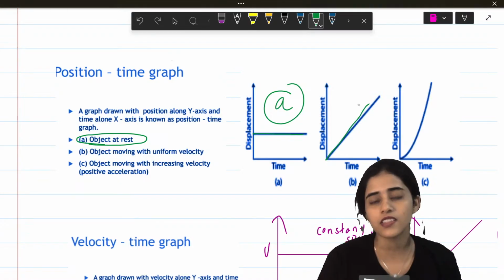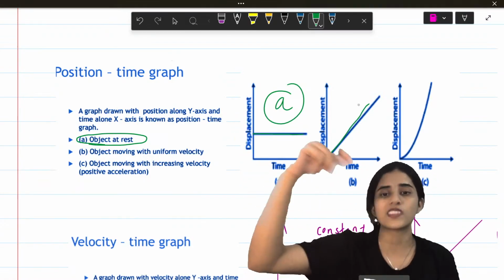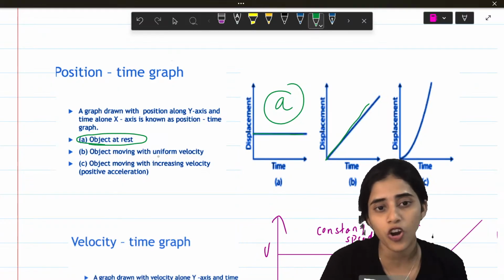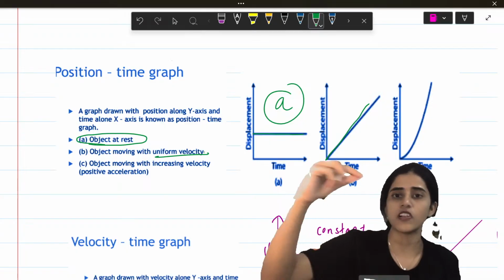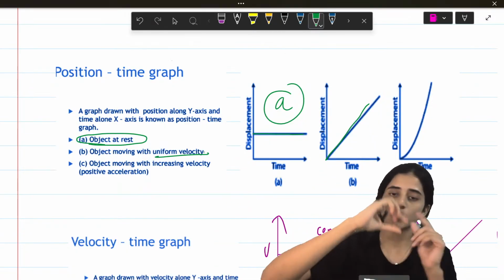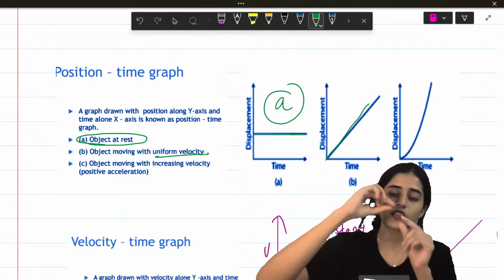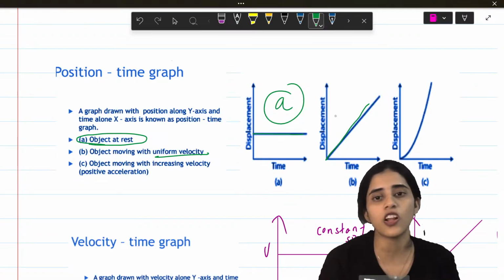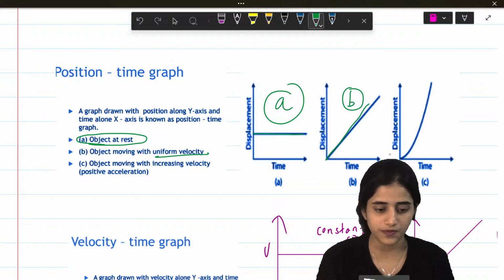Now, a line like this, what does it represent? It means that the distance is continuously increasing with time. So this means uniform velocity. Every 2 seconds, you travel 2 meters: 2, 4, 6, 8. So the distance increases uniformly. It's called uniform velocity. So B is uniform velocity.